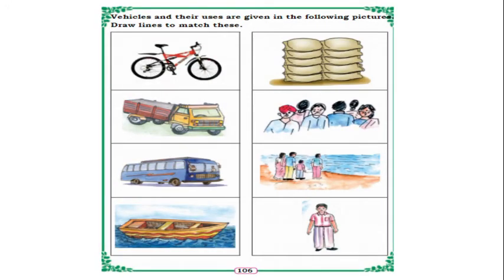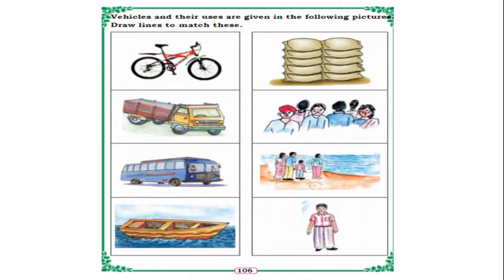Okay, so in the next page, here some vehicle pictures are there. Join the dots and color and recognize the vehicles. First you should join the dots and color and write their names. Okay, that vehicle name.